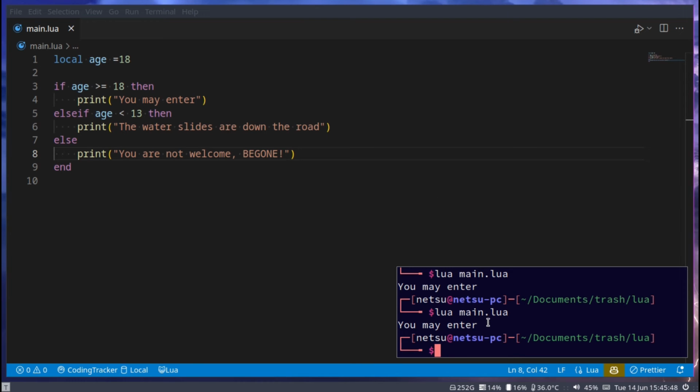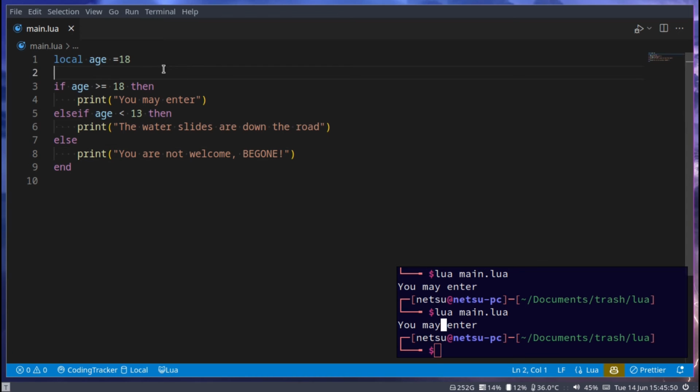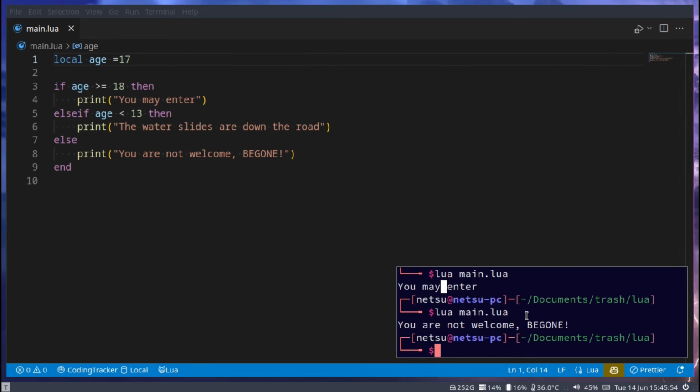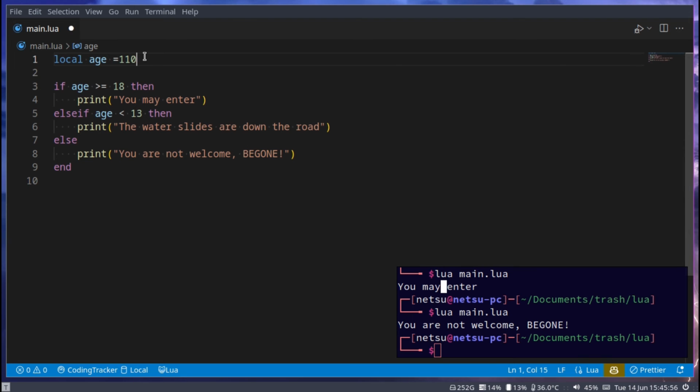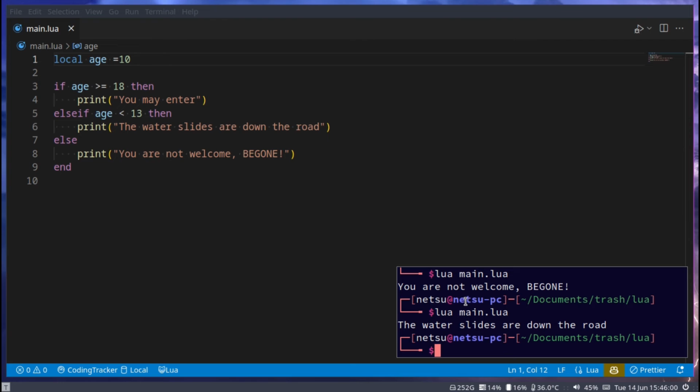Run this, you may not enter, or you may enter. If we change this to 17, then they're not welcome. If we change this to 10, then the water slides are down the road.